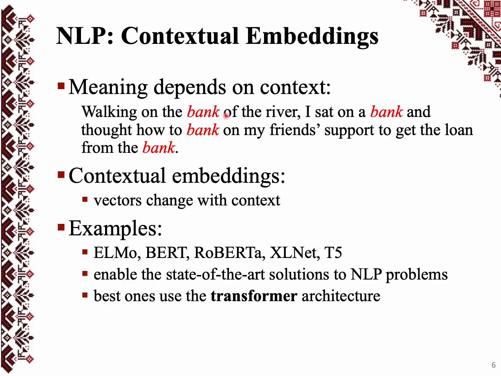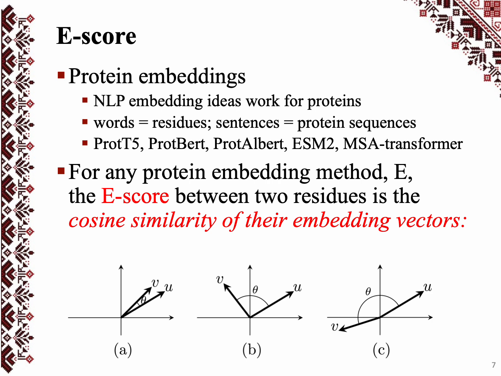Meaning depends on context. Here is an example where the word bank has 4 different meanings. And contextual embeddings were the next generation of vectors associated with words. Here are examples, the famous BERT or T5. They help solve difficult problems in natural language processing, and the best ones use the transformer architecture. The idea can be used for proteins, where amino acid residues are used as words and protein sequences as sentences.